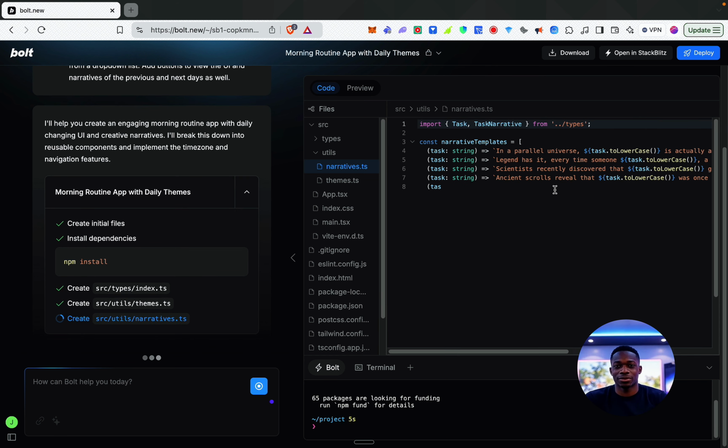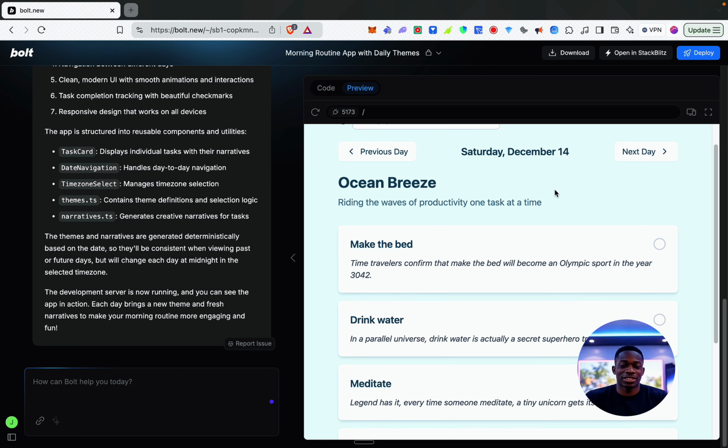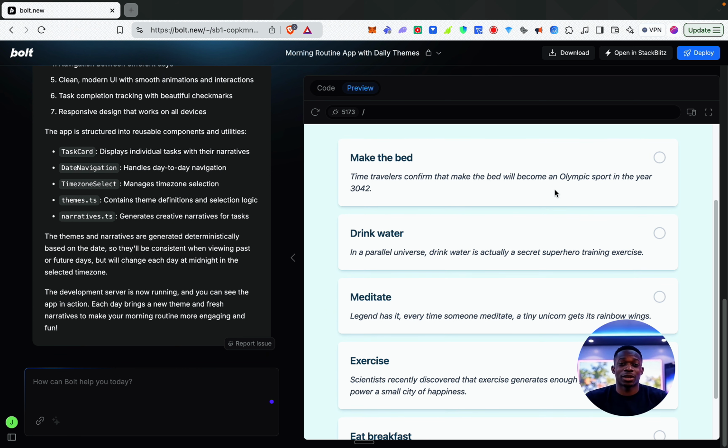Okay, cool. So this is our first iteration of this app. This is quite interesting. So let's see what we've got here. Make the bed: time travelers confirm that make the bed will become an Olympic sport in the year 3042. Interesting. Drink water: in a parallel universe, drink water is actually a secret superhero training exercise.